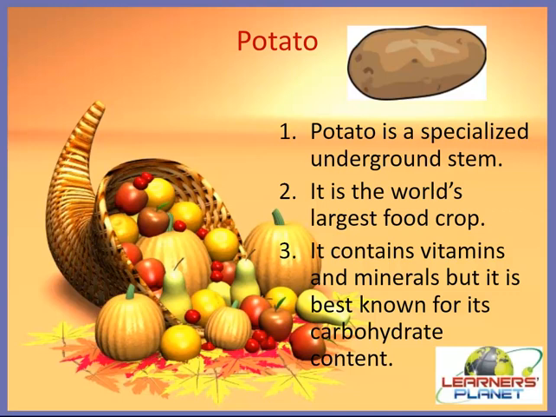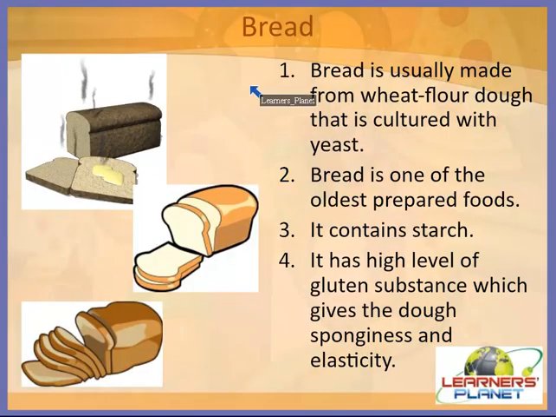Now let's see another one, children. Yes, bread. Children, bread is usually made from wheat flour dough that is cultured with yeast. So what is actually wheat flour? We use wheat and its flour, right? So wheat flour is the flour of the wheat.